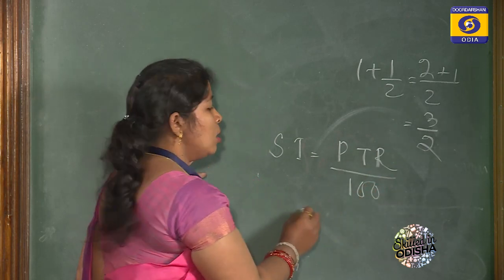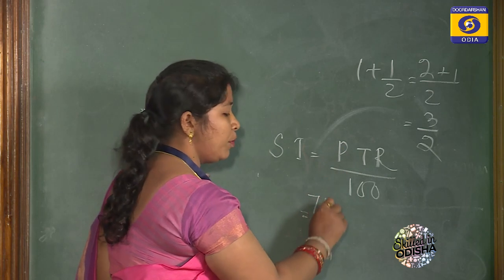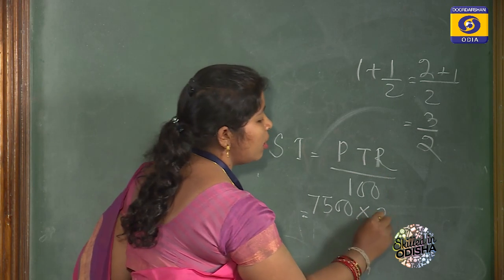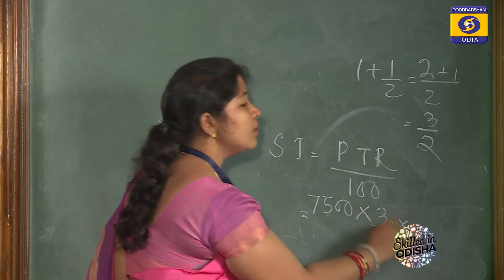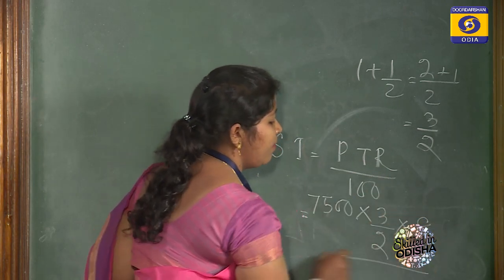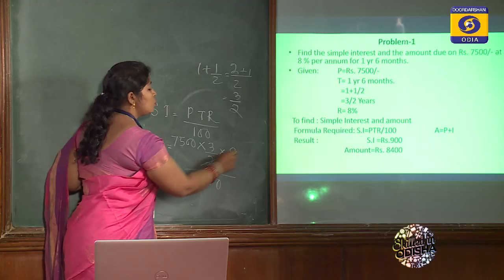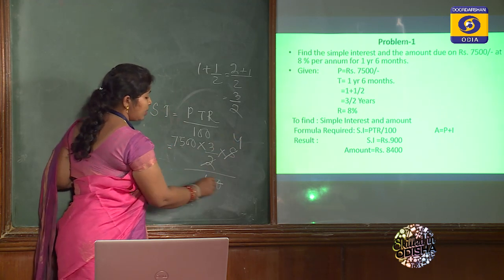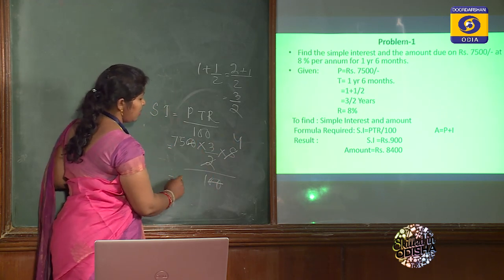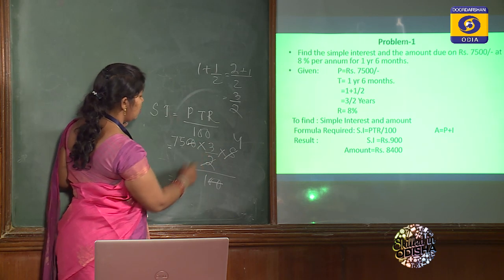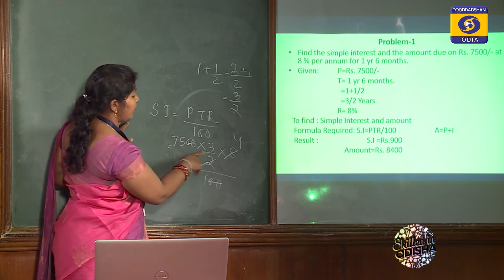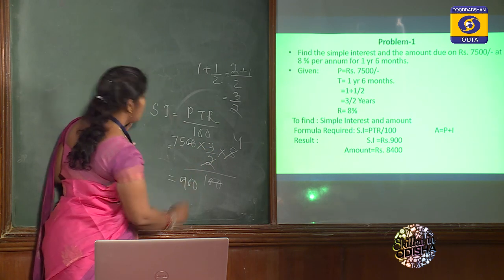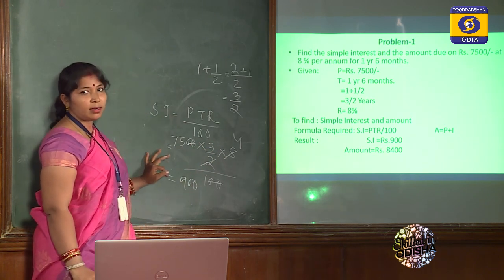We know the formula. So instead of P, we put 7,500, into the time period 3 by 2, into R which is 8, divided by 100. So this 2 and 4 will cancel. 2 and 8 will become 4, and the double 0 will cancel. We will get 75 into 3 into 4, which is 900. So the simple interest will become 900 rupees.